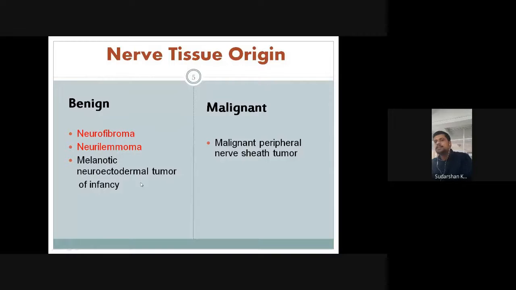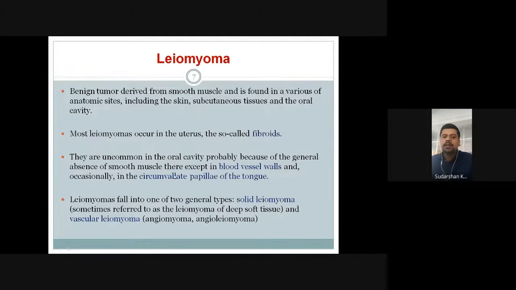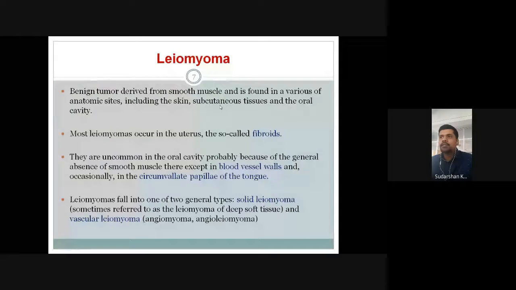So the first one is leiomyoma. I will be discussing leiomyoma. As I told you, leiomyoma is a benign tumor of smooth muscle origin. So wherever you have smooth muscles in the body, you can have this leiomyoma because it's a benign tumor.